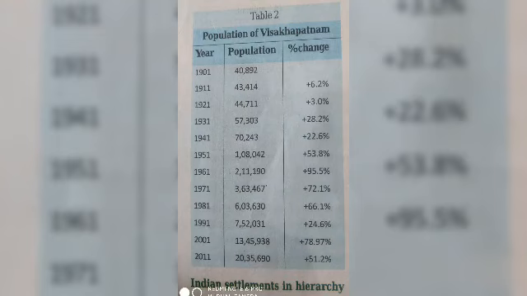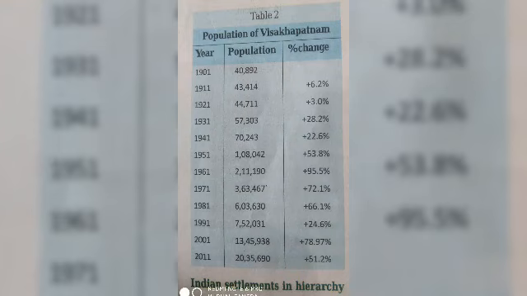Hello students, so today we are going to discuss the 7th chapter topic. We were discussing the table of the population of Visakhapatnam. Here the years are given from 1901 to 2011, and also how much the population is in every decade. In 1901 the population is 40,892, and they have also given the percentage change.